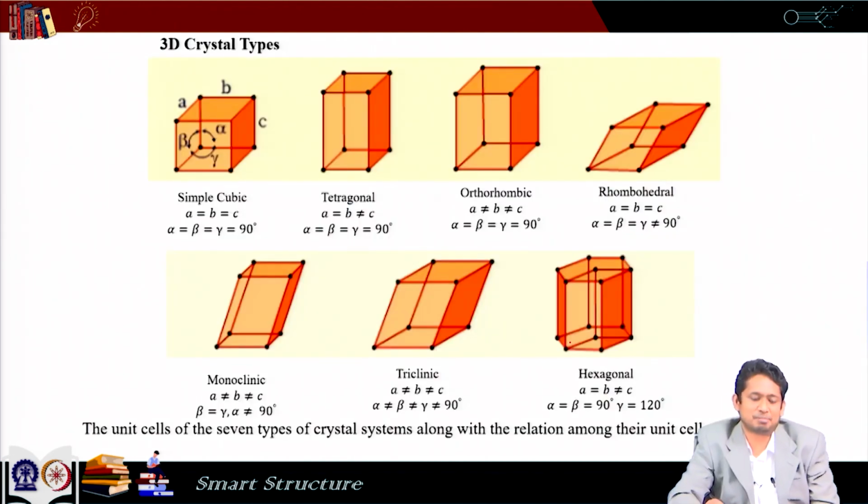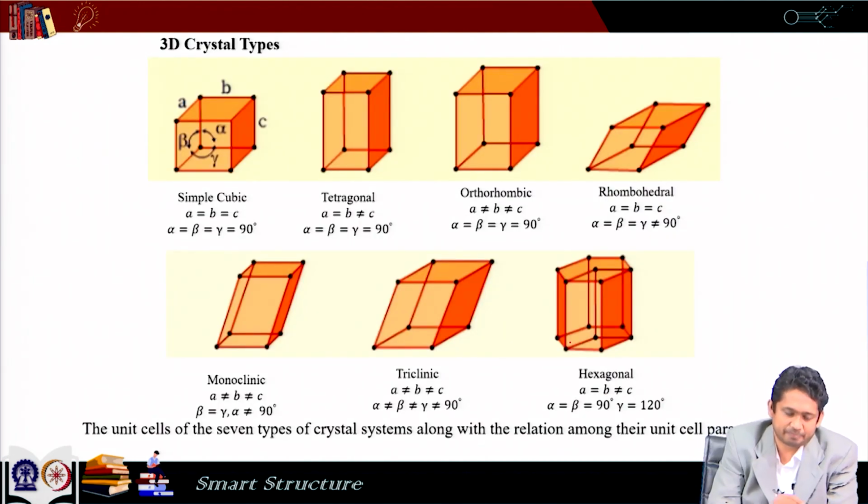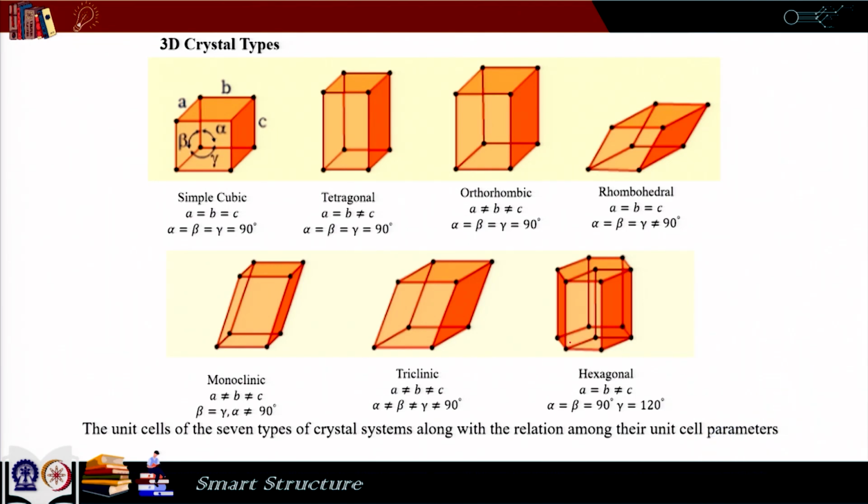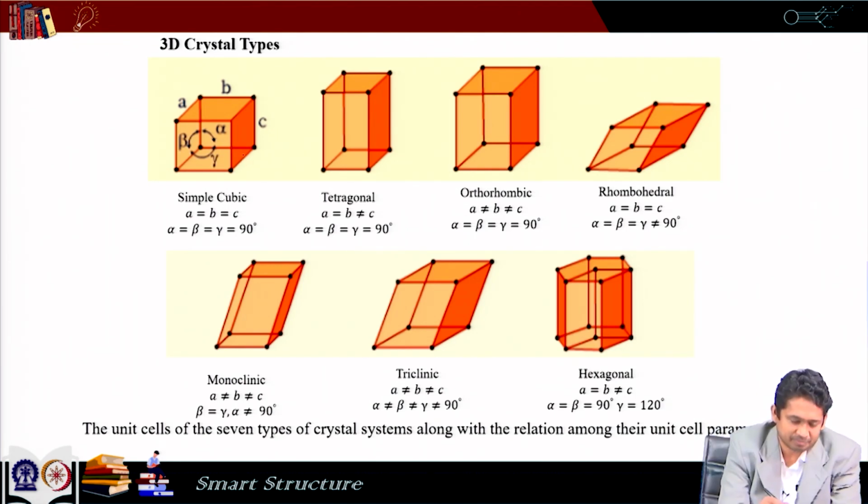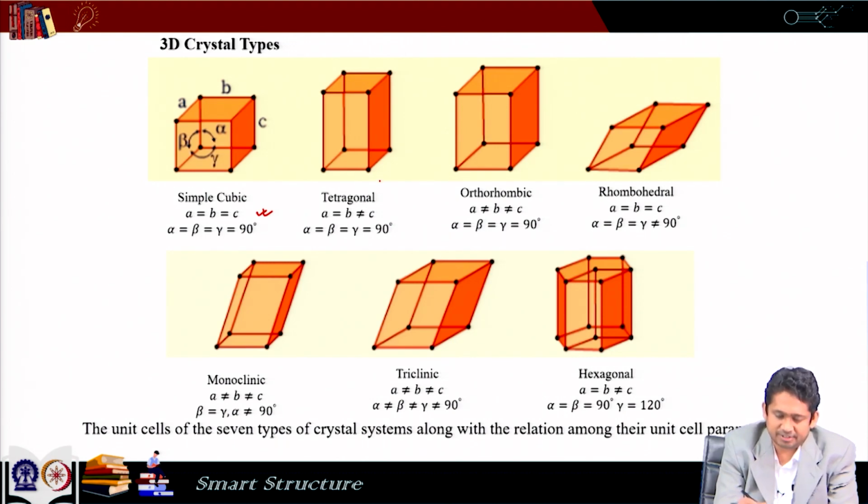Now, we will move to 3D crystals. So, there are generally 7 types of 3D crystals. One is simple cubic, as the name says it is a cube. So, a, b, c, all the lengths are the same and all the angles are 90 degrees here. Tetragonal, its a and b are the same, but the vertical axis c is different and all the angles are 90 degrees.